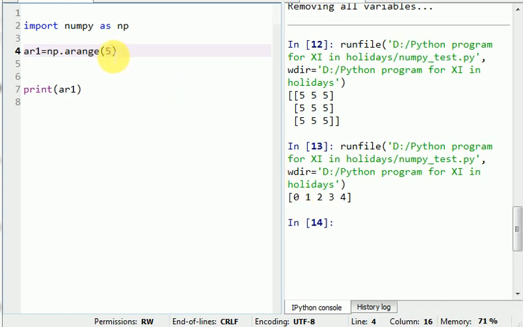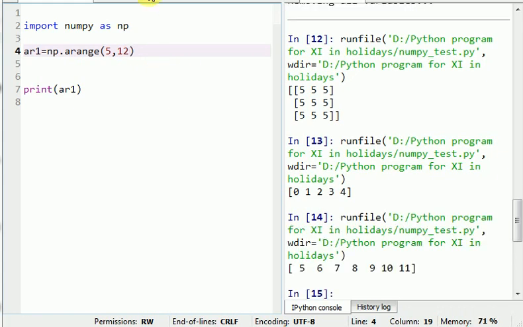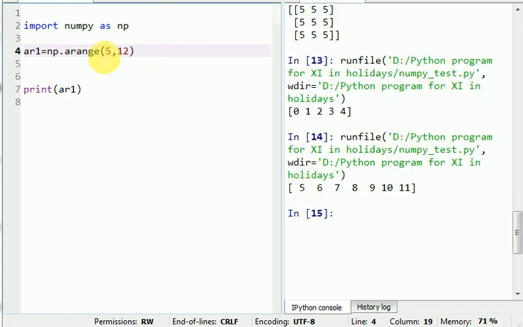Now suppose I am giving here 5 comma 12. Run. It generates with start point 5 and end point 12, but it goes up to n minus 1: 5 6 7 8 9 10 and 11. It will not include your upper limit. Now the third argument we can give is the step here. Suppose I want to give a step of 3.